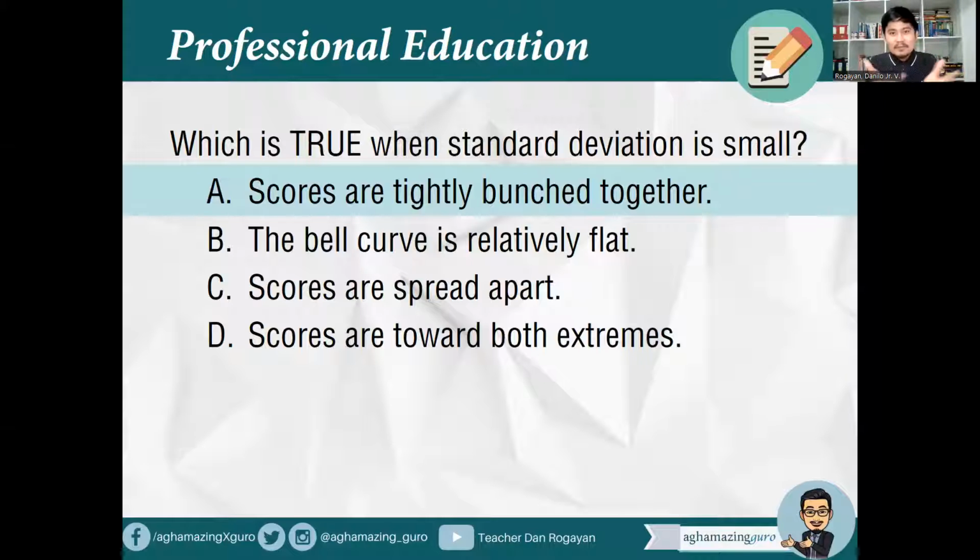Okay? So pag nakita sa board exam, standard deviation small, tightly bunched, tightly dispersed, closely dispersed, close from one another, so that means homogeneous. Pag large standard deviation, highly dispersed from each other, then it is heterogeneous. Okay? Ayan.